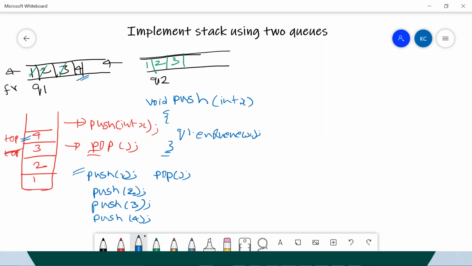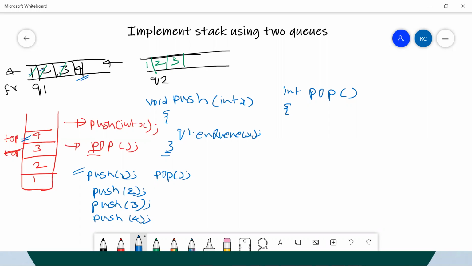int pop. What is int pop saying? I need to come until this particular point, and then return this particular number 4 and put the rest into q2.